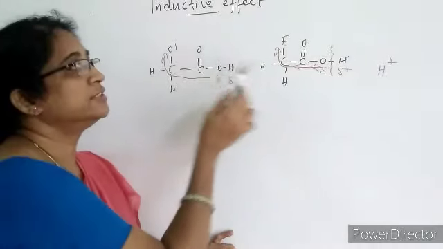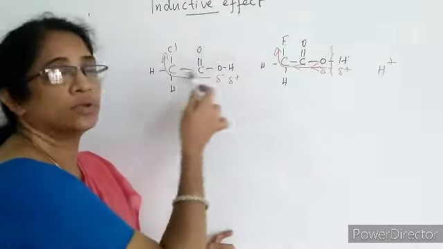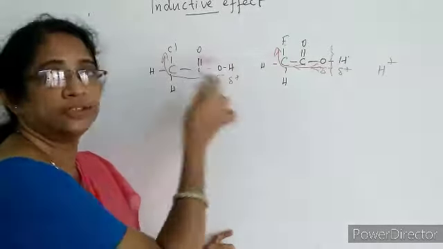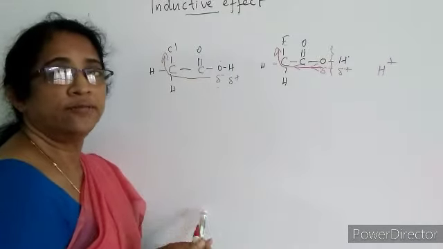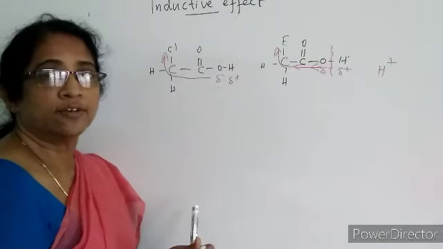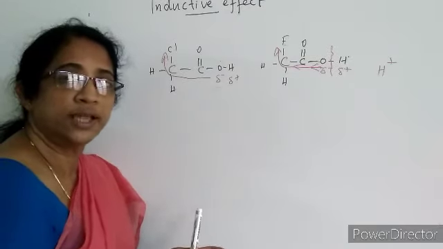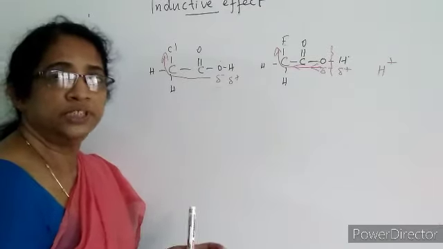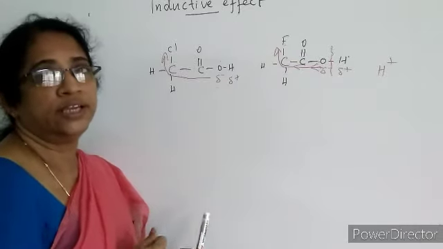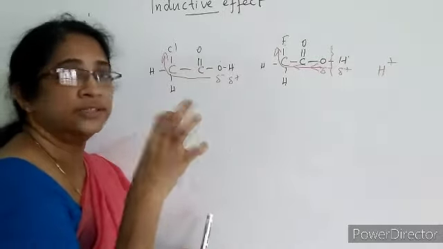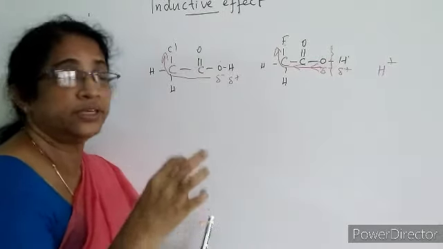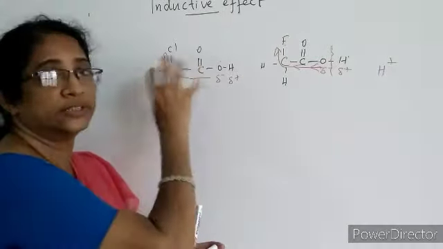So this is based on the electronegativity of the atom present in the compound. So which is more acidic? Fluoroacetic acid is more acidic than chloroacetic acid, which is more acidic than bromoacetic acid, which is more acidic than iodoacetic acid. So the answer is based on the electronegativity difference of the halogen atom present in the organic acid.